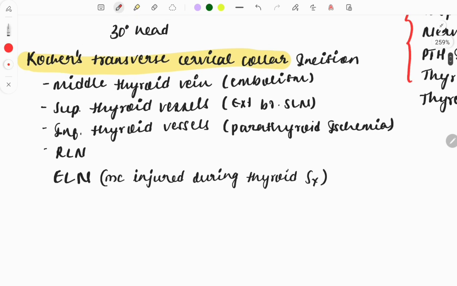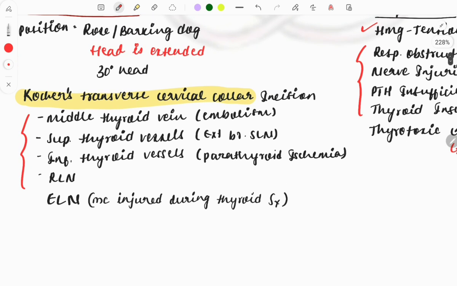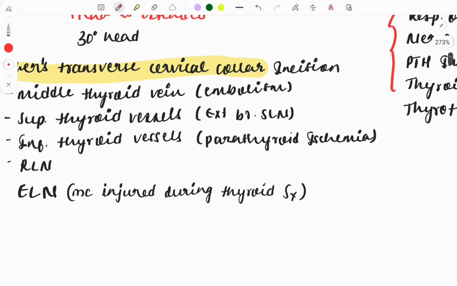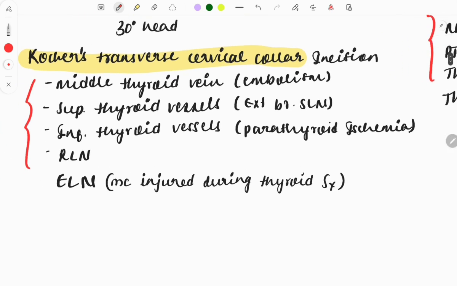Then these are the structures which are encountered in case of thyroidectomy. Middle thyroid vein, okay, this is the sequence. We need to avoid injury to these structures, and whenever there is injury, they can cause symptoms.